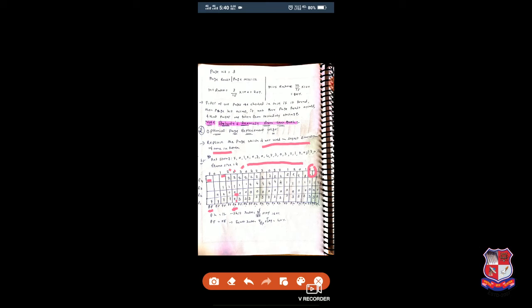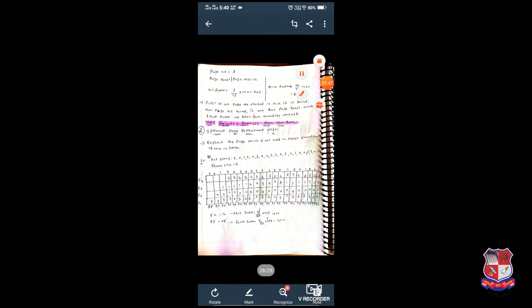So we have one possibility. Then 0. 0 is used in a nearby location, so we can't take 0. See, 0 is used here, so we can't take 0. Then 1. 1 is also used in a nearby location. 2 is also used in a nearby location, so we have one possibility, which is 7. So we will replace 7 with 3. Now 3 will be replaced instead of 7. The rest of the pages will stay as they are.